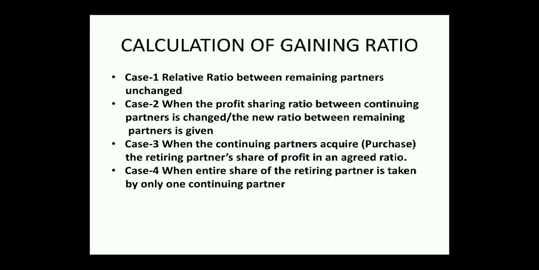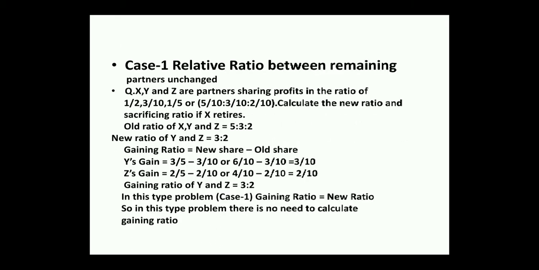For this we will take different cases for calculation of gaining ratio. Case 1, when the relative ratio between the remaining partners is unchanged. Case 2, when the profit sharing ratio between continuing partners is changed and the new ratio between remaining partners is given. Case 3, when the continuing partners acquire or purchase the retiring partner's share of profit in an agreed ratio. Case 4, when the entire share of the retiring partner is taken by only one continuing partner. Now we will discuss short examples, starting with case 1.